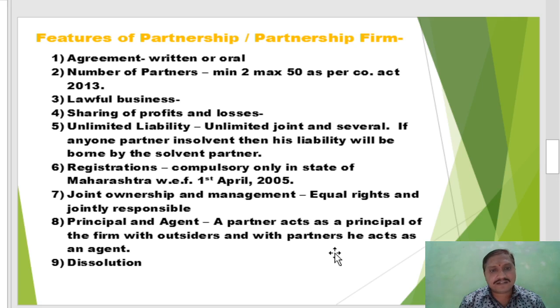With the other partners he acts as an agent, when he makes a transaction with others on behalf of the other partners. So each and every partner performs the double role of principal and agent in the partnership firm.